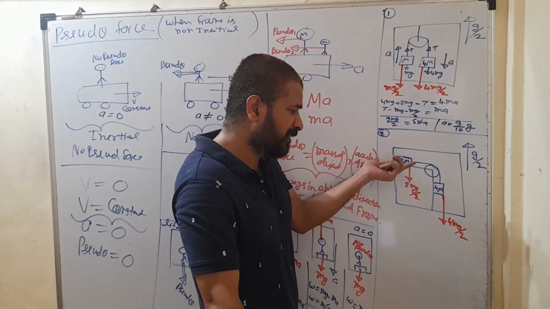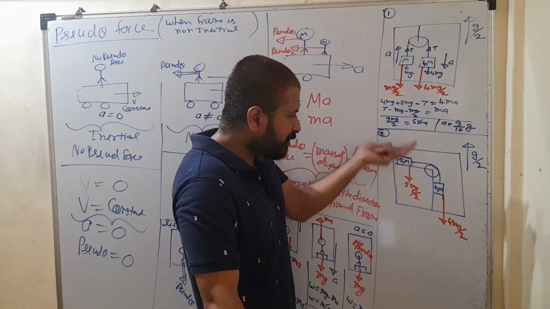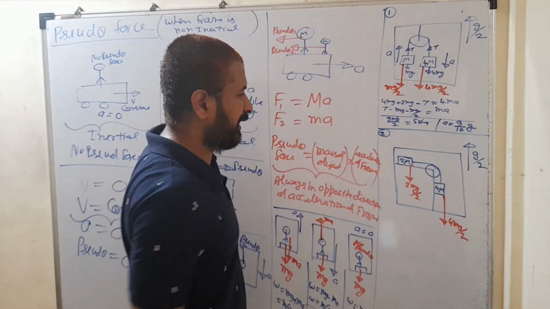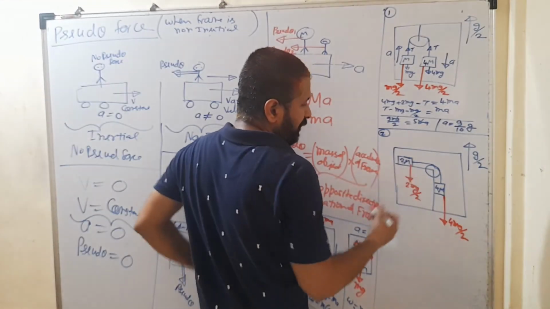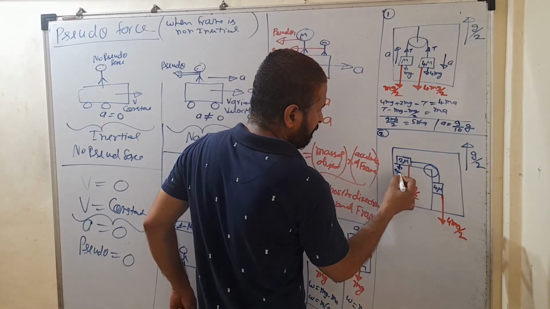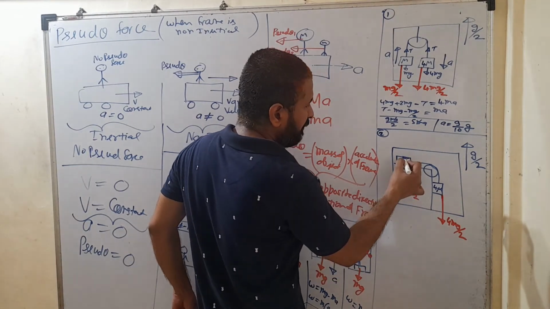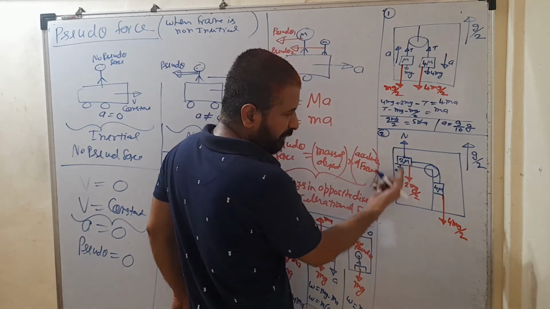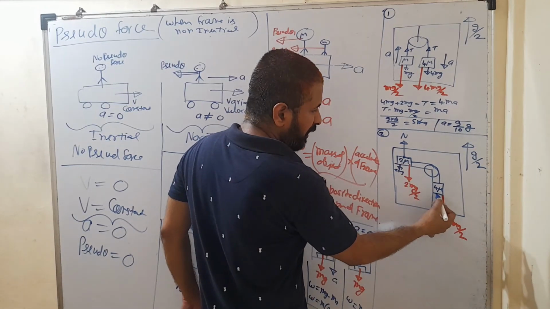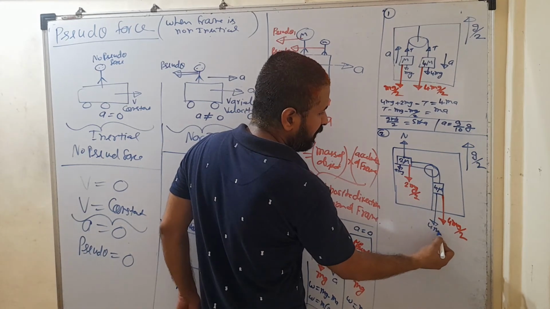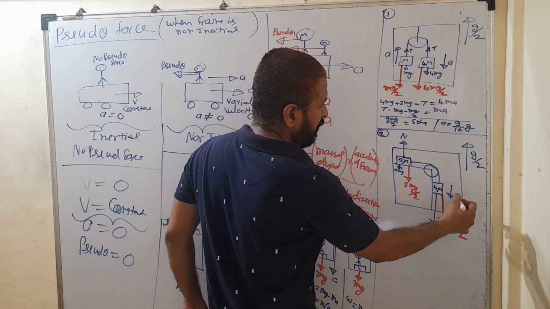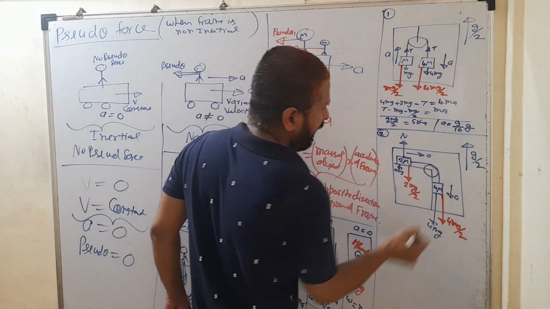Because it is over a horizontal surface, the pseudo force will increase its weight, but it will not have any effect on the acceleration, because that pseudo force and its weight, how much is it? So weight is what? 2 mg. So that pseudo and weight is completely cancelled by the reaction. So even if the pseudo force is acting on this, it has no role in the acceleration. Here, its weight is what? 4 mg. So this weight and pseudo both are responsible for its acceleration. It is accelerated downward and it has to accelerate in the forward direction.